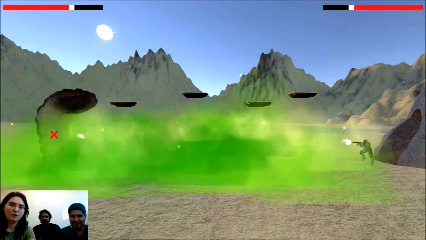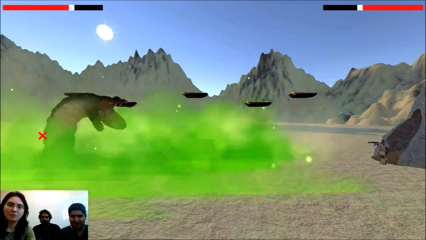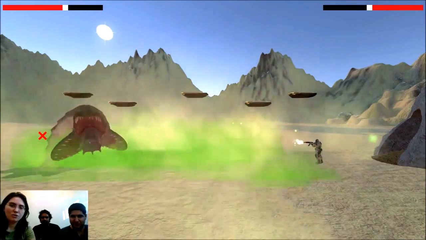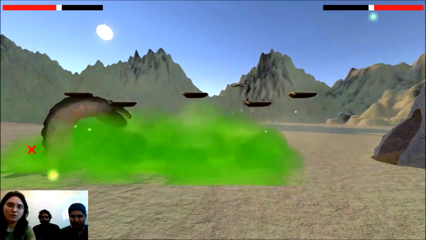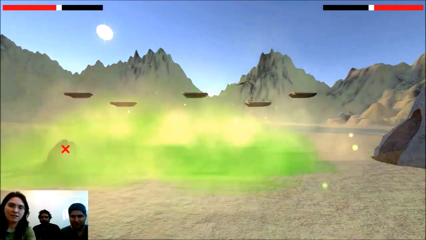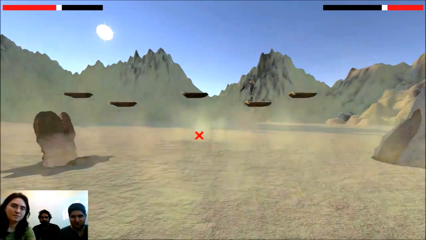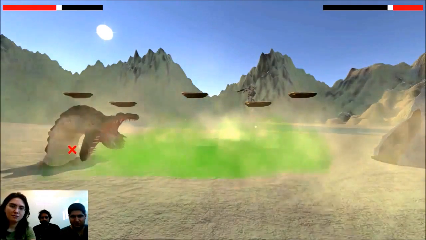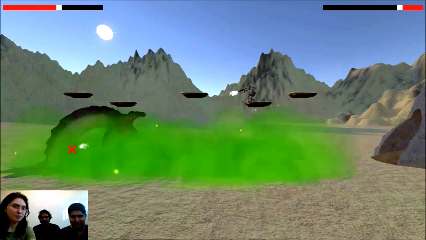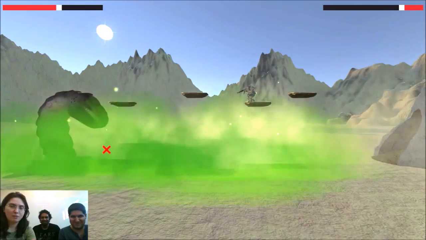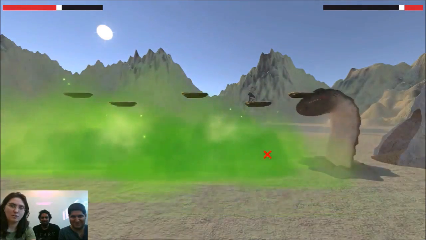And right now, I let the poison attack hit me a whole bunch, and now he's going to try and use it a bunch more. So I'm going to try and get out of the way of the poison attack, so he'll use something else. Right now he's really convinced the poison will work, though. I'm going to wait and see if he'll use a different attack if I wait long enough.